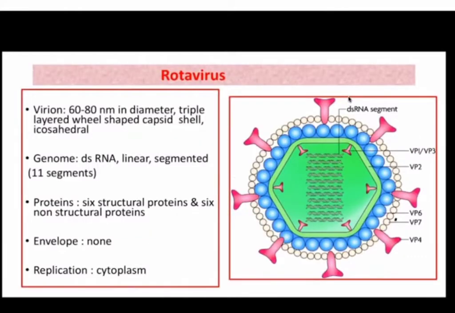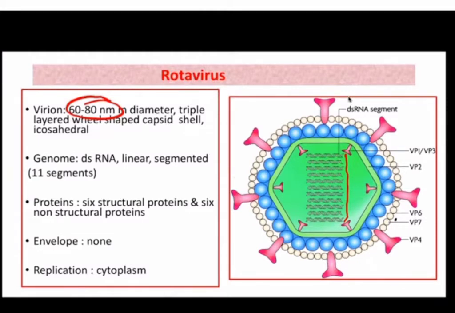Rotaviruses, as I told you, belong to family Reoviridae. This is the structure of rotavirus, and the size of the virion, if we see, is 60 to 80 nanometer in diameter. It has a genome which is double-stranded RNA. In the picture, you can see it is linear and segmented. So it has a total of 11 segments. Okay, so the genome is linear, double-stranded, segmented RNA. Okay, it has 11 segments.